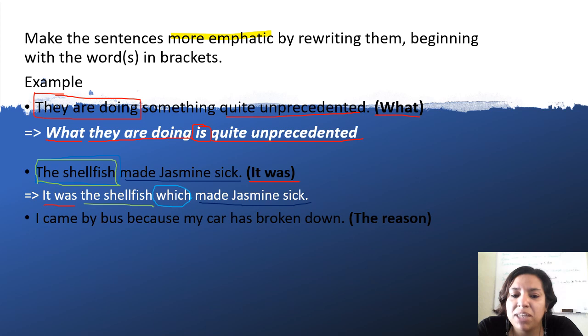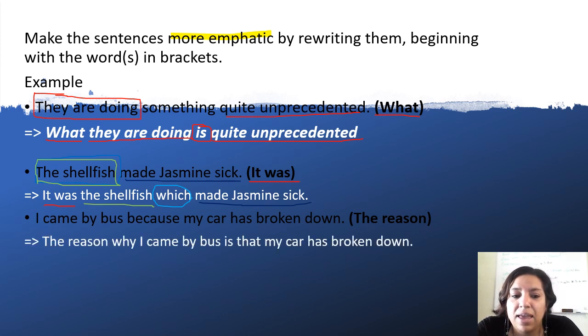Another example. I came by bus because my car has broken down. The reason why, because remember why always answers to a reason.